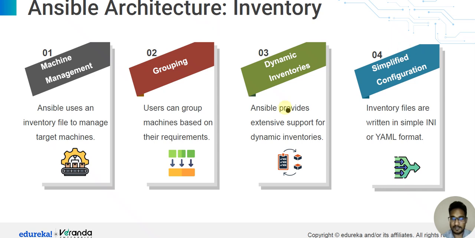Ansible architecture inventory. Inventory has four parts. First is machine management: Ansible uses an inventory file to manage target machines. Second is grouping: users can group machines based on their requirements. Third is dynamic inventory: Ansible provides extensive support for dynamic inventory. Fourth is simplified configuration: inventory files are written in simple INI or YAML format.